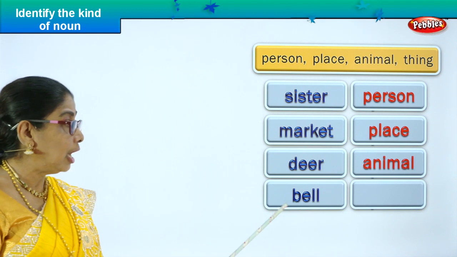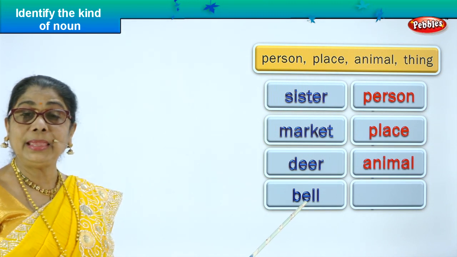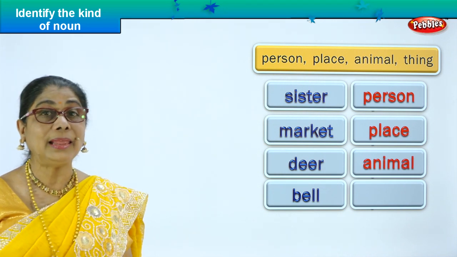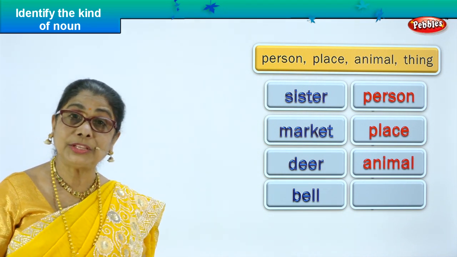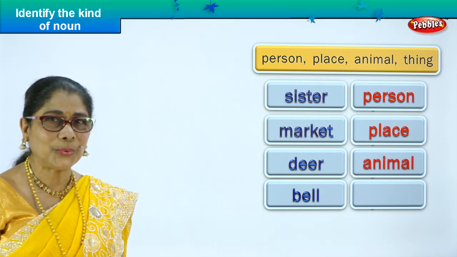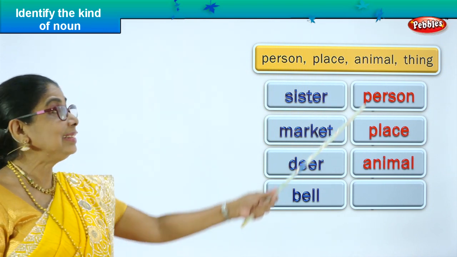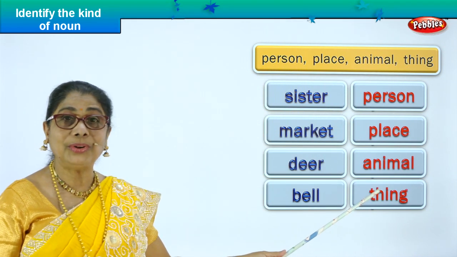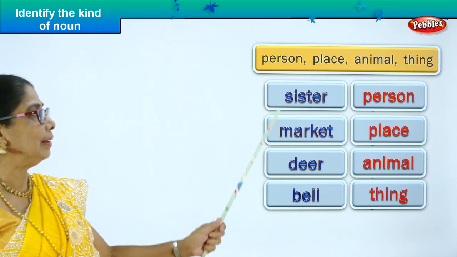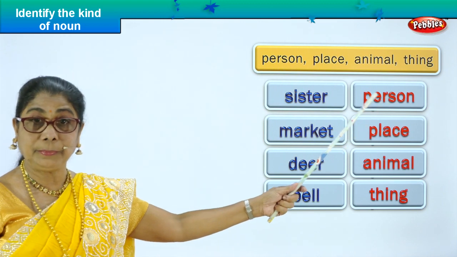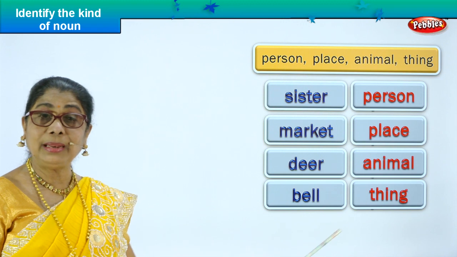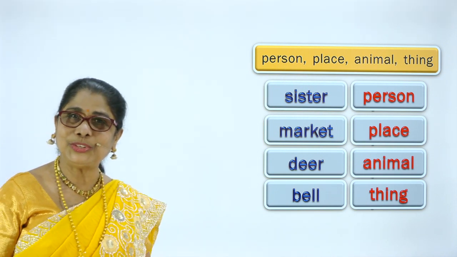Finally, the fourth noun is a bell. B-E-L-L, bell. Where do you have bell? You have bell in the temple, you have bells in the church, you have bell in the school, you have bell in your puja room. Yes? What is bell? It's a thing. Very good. So we found the four nouns and identified the kind. Sister is a person, market is a place, deer is an animal, and bell is a thing. Did you enjoy the exercise?